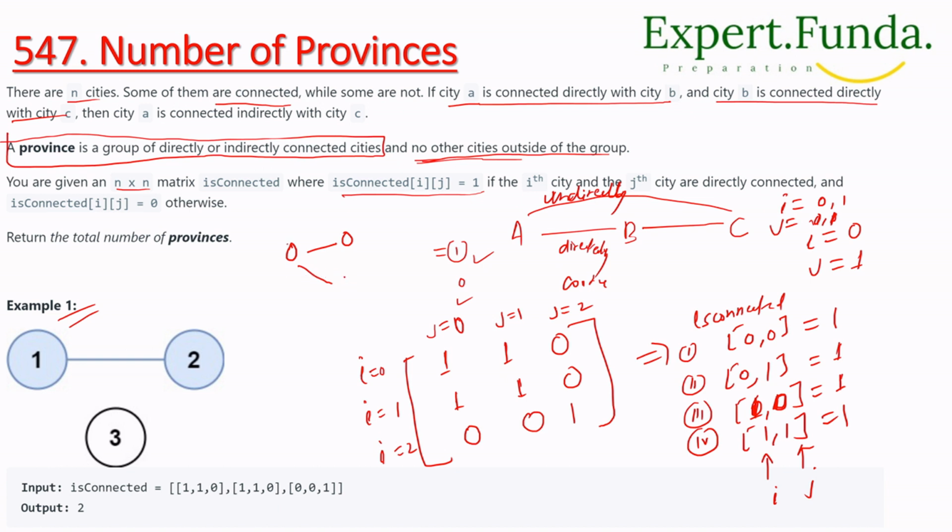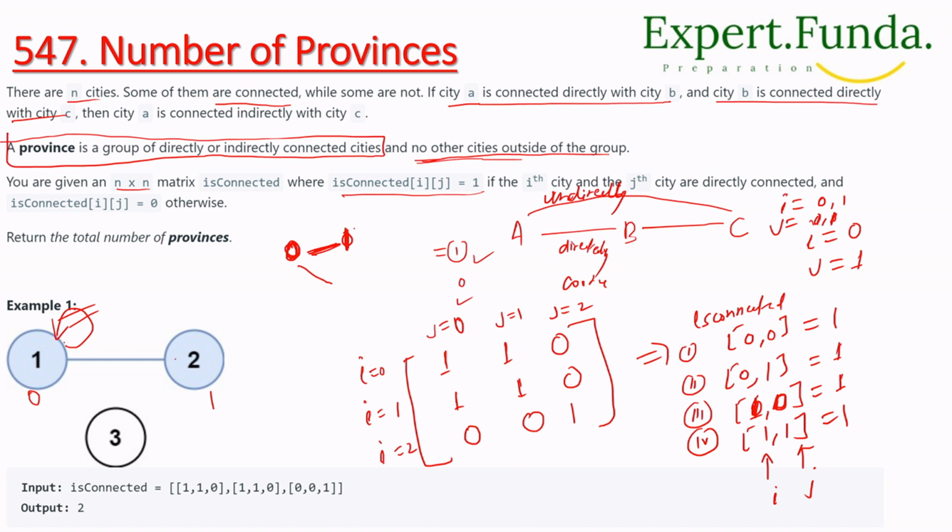So 0 is at the same position, and 0 is at another position. Next we have another value 1, at its own position. So it is connected like this only. At index 0 and index 1, 0, 0 means this value is connected with itself.